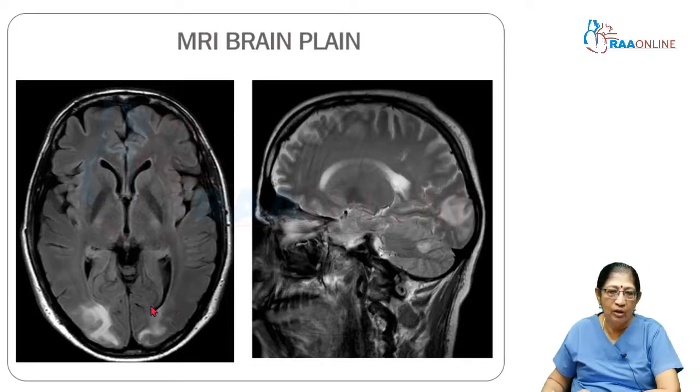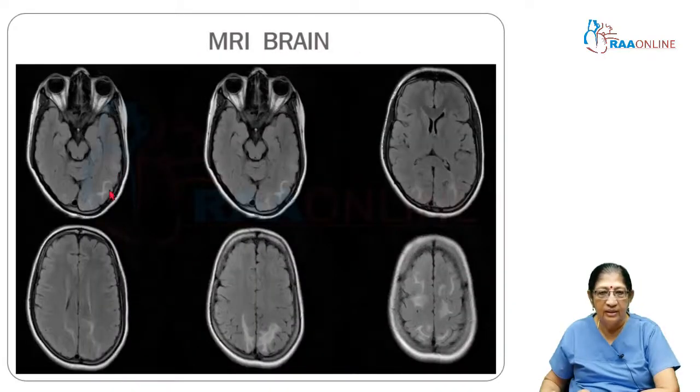And what has happened? This is the posterior part: frontal, parietal and occipital. You can see these changes in the white matter in the occipital region, which is suggestive of edema. This is the axial section, and in the sagittal section also you can see white matter changes in the occipital region here and here, and some changes in the cerebellum also. So, this is known as posterior reversible encephalopathy syndrome.